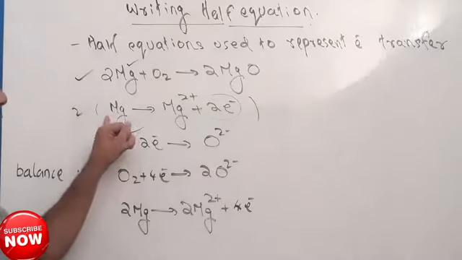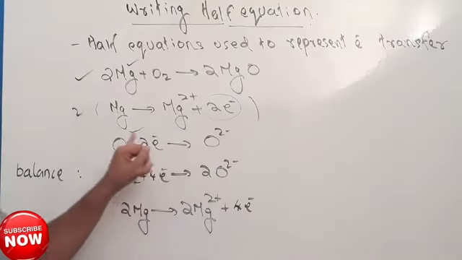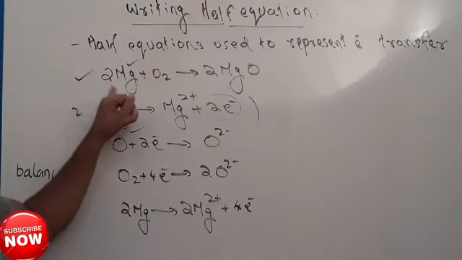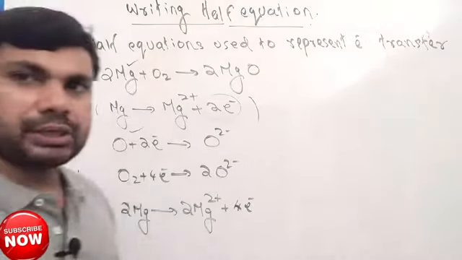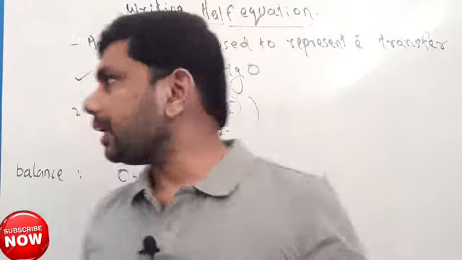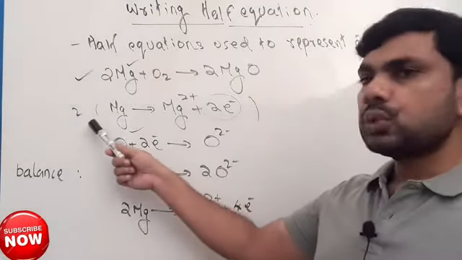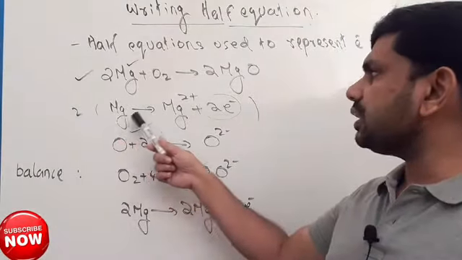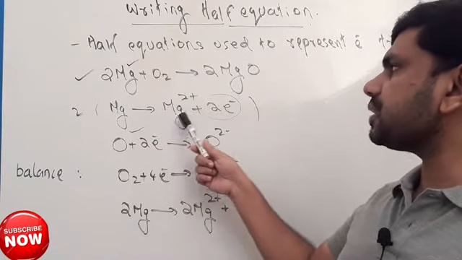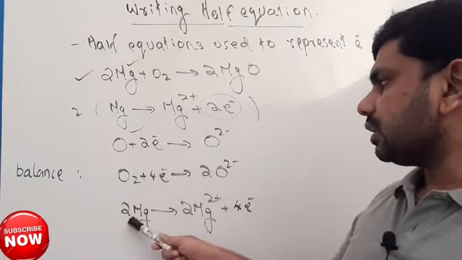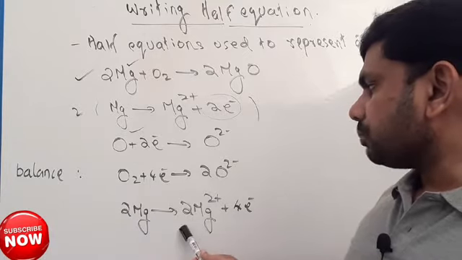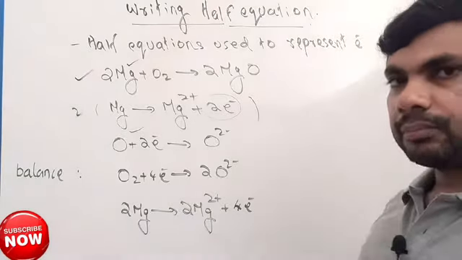We did only for 1 magnesium, so we have to make it for 2 magnesium. Clear? You can do it like this: multiply this equation by 2. So it will be 2 Mg gives 2 Mg2+ plus 4 electrons.